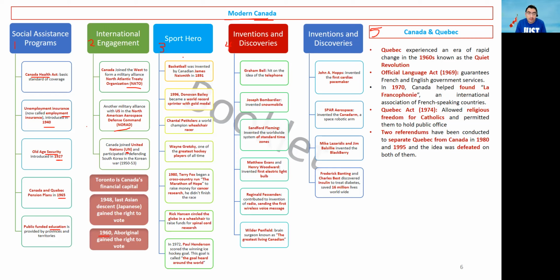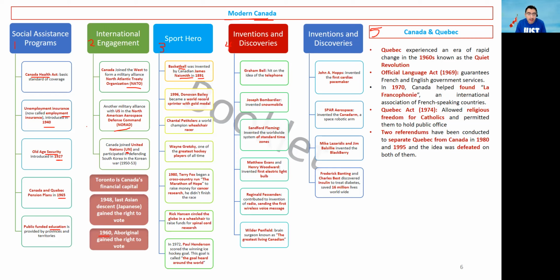Okay. Third part, we speak about the sport heroes, and an interesting fact is that basketball was invented by a Canadian called James Naismith, in 1891. I don't think the date is important, but you should remember the last name, which is Naismith, and actually basketball is a Canadian sport.